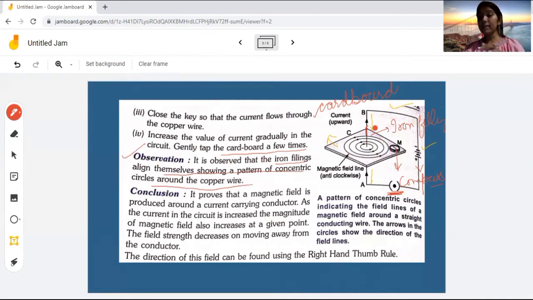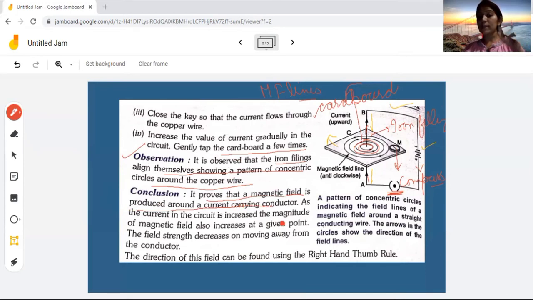Now, from here we have seen that when the current is passing through that wire, we are having concentric circles. These concentric circles are known as the magnetic field lines. Okay, so what is the observation we are having? Observation is that iron filings align themselves, showing a pattern of concentric circles around a copper wire. And what is the conclusion? Conclusion is that it proves that a magnetic field is produced around a current carrying conductor.